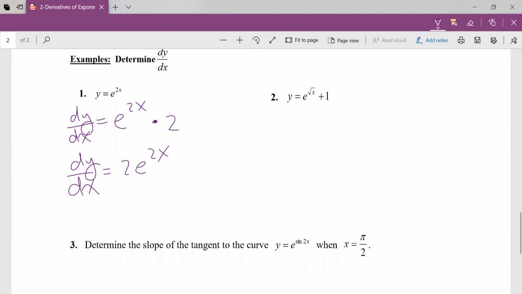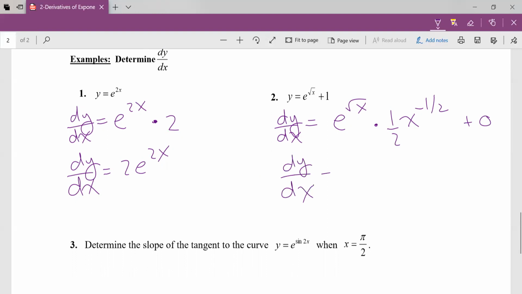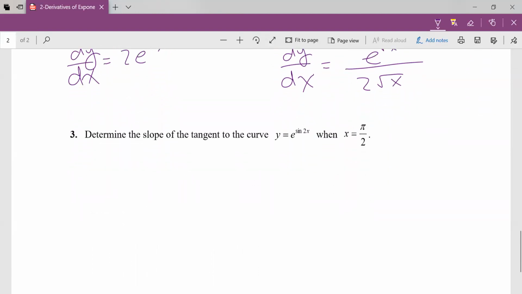Okay, try another one. All right, well, we got e to the x to the 1/2. So dy/dx, change in y with respect to the change in x, is e to the root x. Okay, chain rule, the derivative of the exponent then would be 1/2 x to the negative 1/2. And the derivative of 1 is just 0. And then all I would like you to do is rewrite that with non-negative exponents, just like that. There it is. Okay, so again, it's such a nice function to take a derivative of.